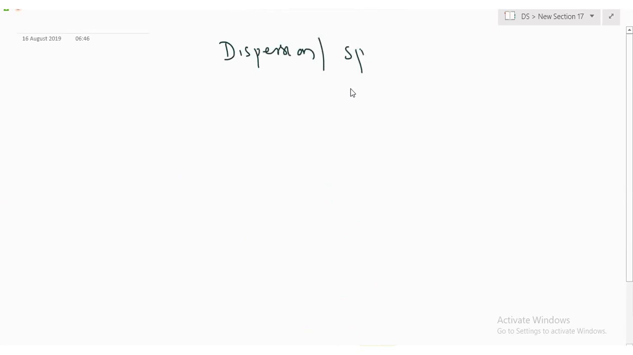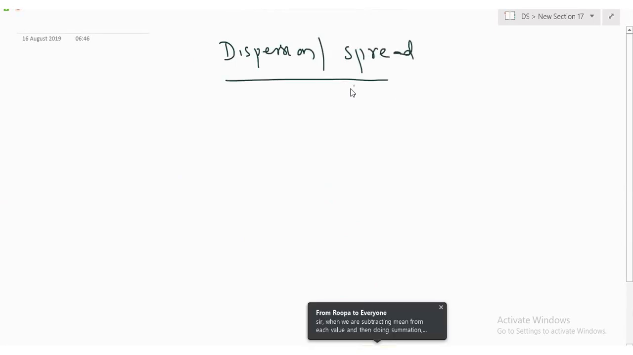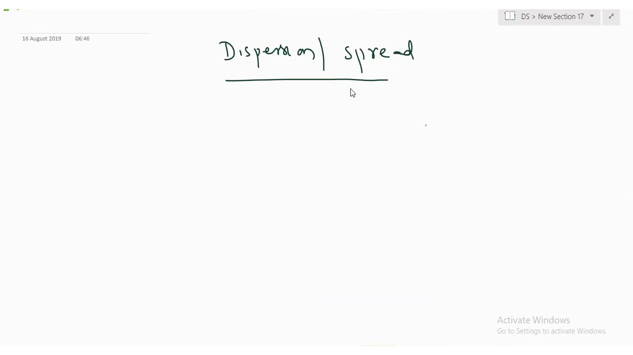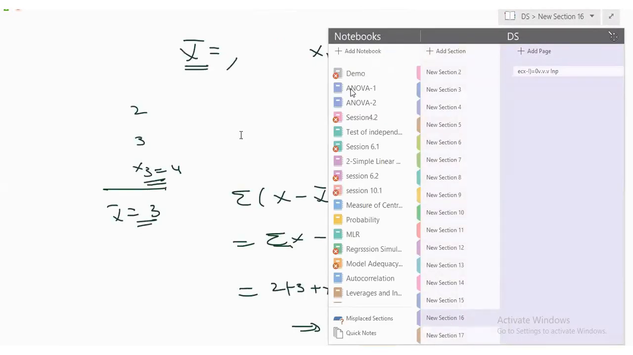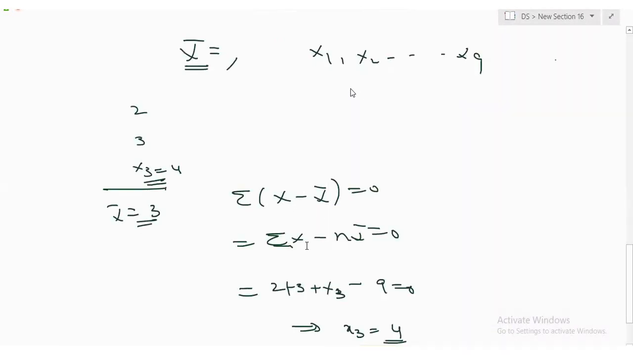Or spread of the data. When we subtract the mean from each value and then do the summation, why is it 0? Because, here, while adding the sum, how many times are you adding? Our question is this.